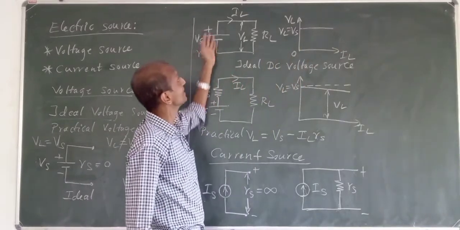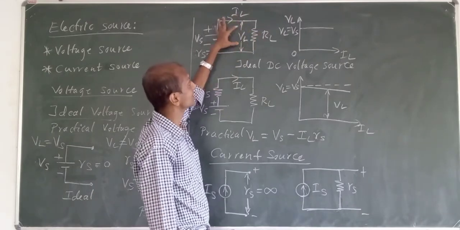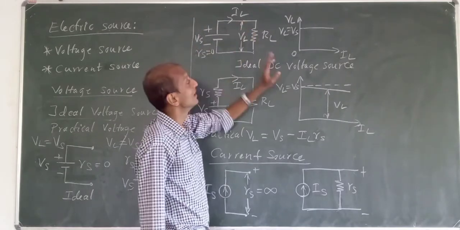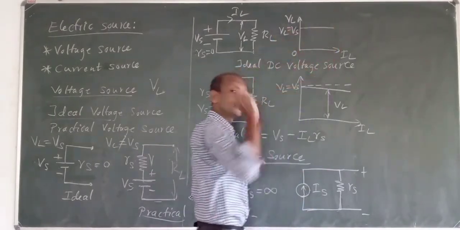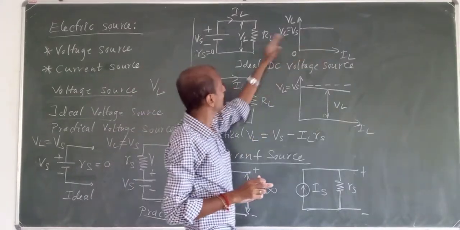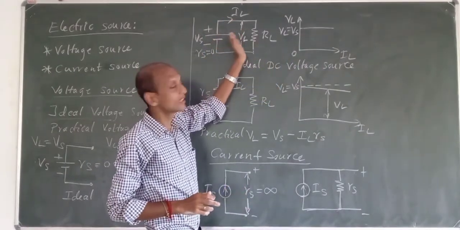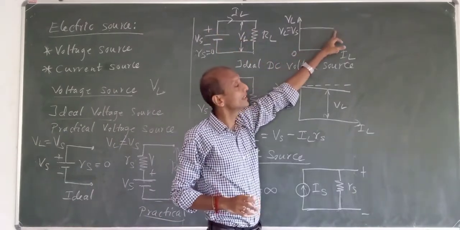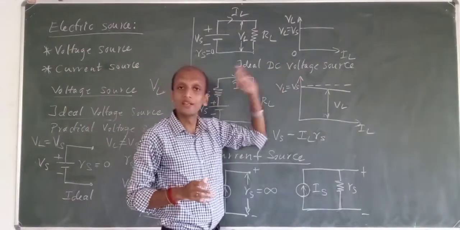The voltage will be the same for all your currents. When I apply this, current will flow through the load and voltage will be dropped across the load resistance RL. All of this voltage Vs will be dropped across VL, and VL will be equal to Vs, so there will be a constant voltage drop. Fine? Is that okay or not? As we have this voltage applied, the current flowing through the load will be constant, and we will have constant voltage across the load.